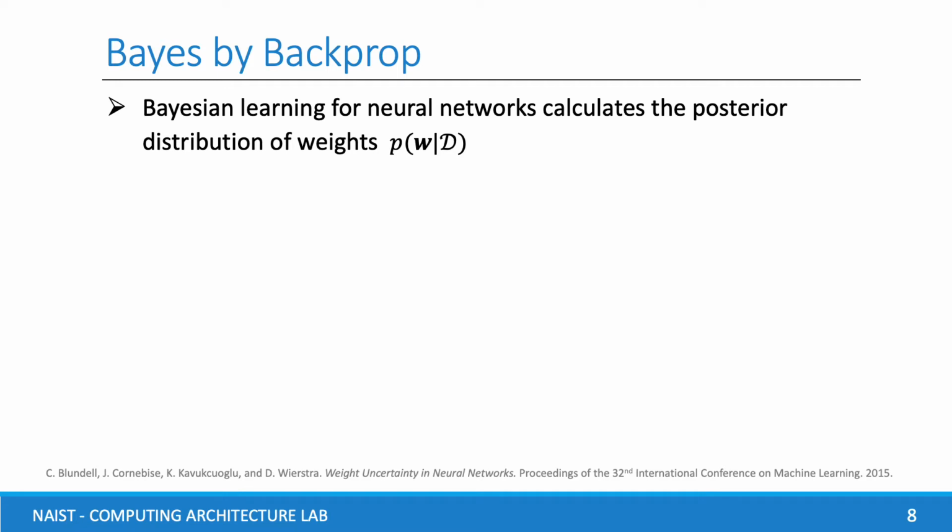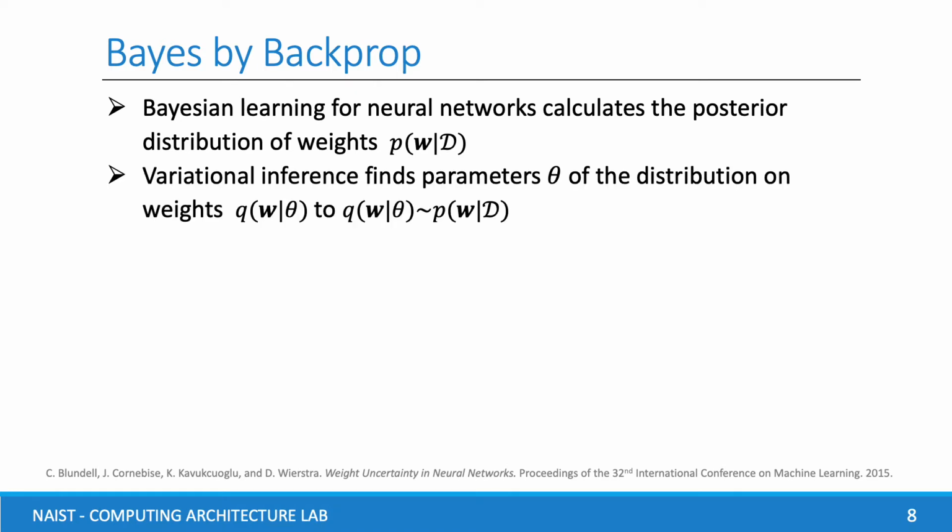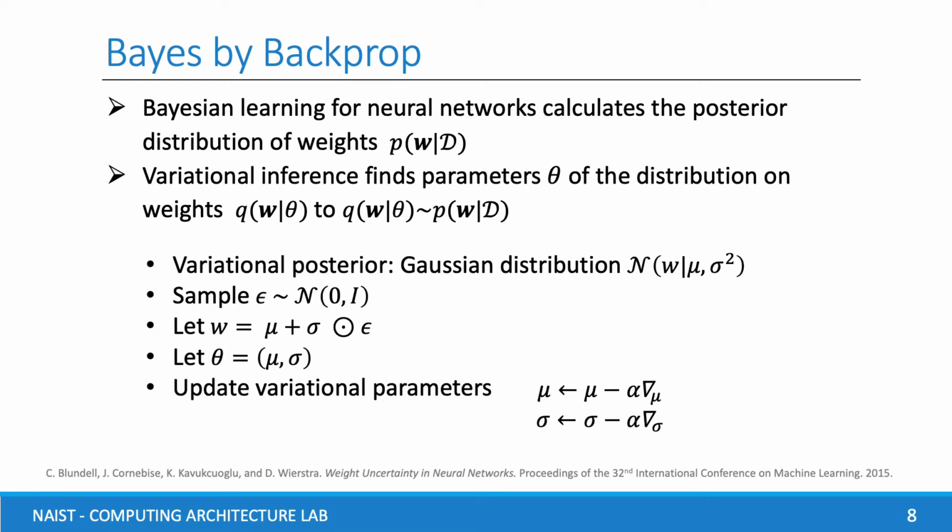However, the calculation of posterior distribution is intractable directly, so Blundell has taken a variational approximation to exact Bayesian updates called Bayes by Backprop. This is a variational inference to find parameters of BCNN, which uses a Monte Carlo approach to sample weights from variational distribution. Then we will apply weight sampling for our model.